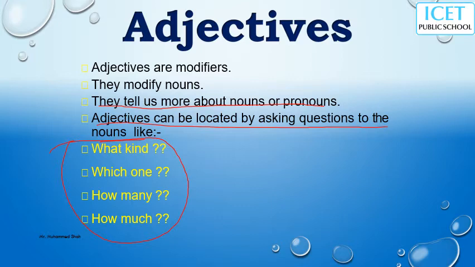You can locate adjectives without these questions also. So what you have to learn first is that adjectives are modifiers. They modify nouns, and not only nouns, they modify pronouns also. They give an extra, additional meaning to a noun. I hope you got it.